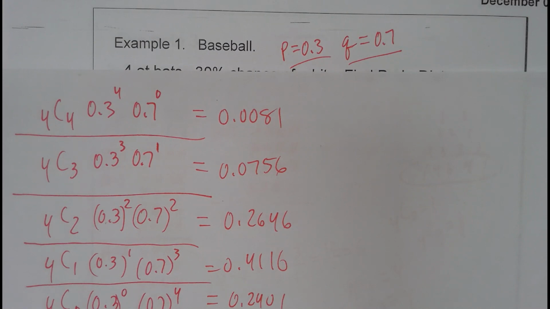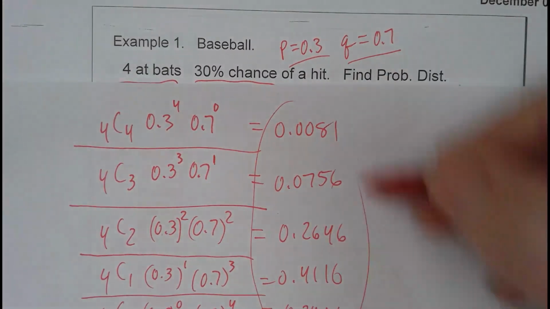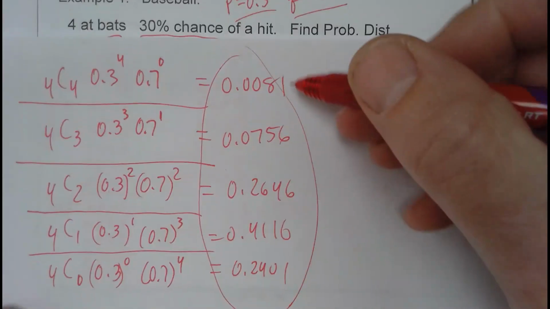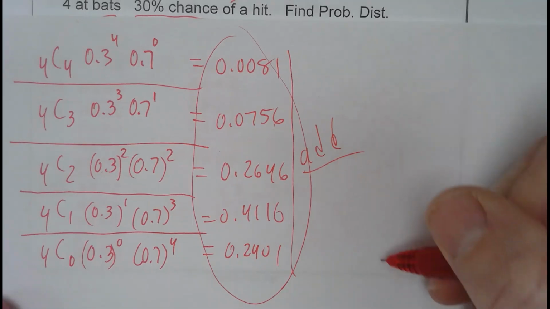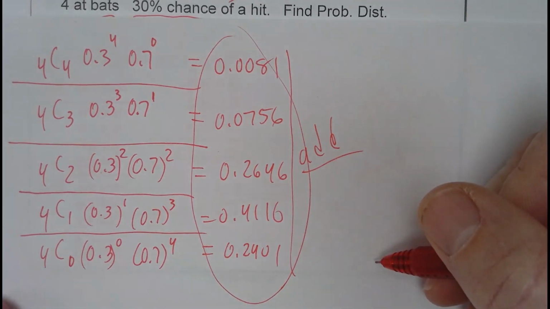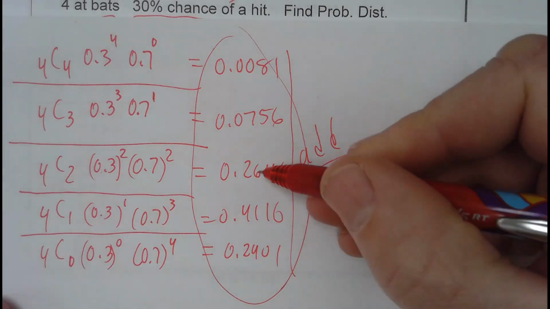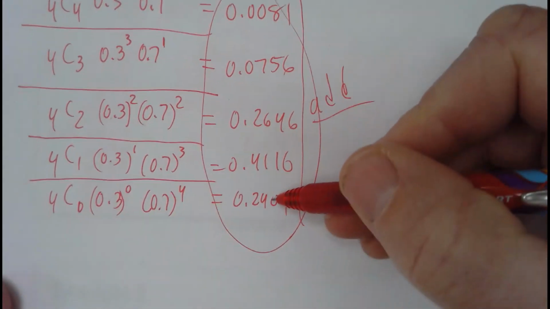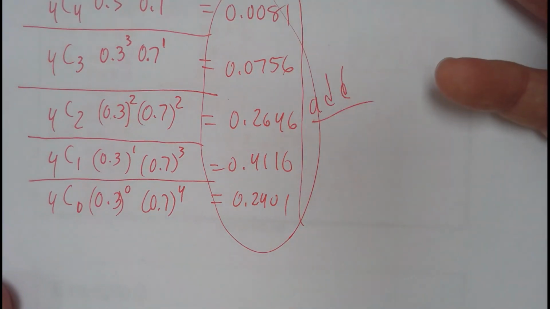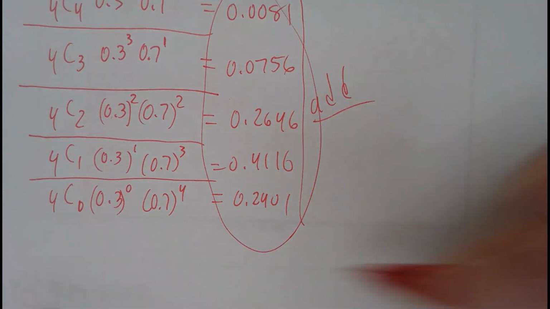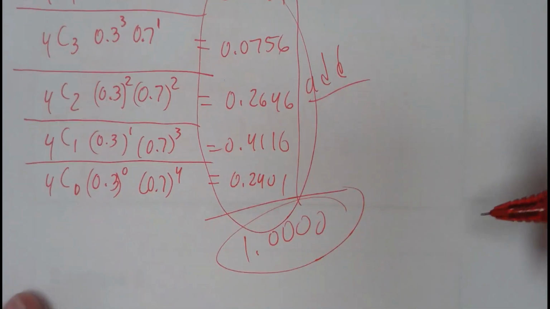It's repeated experiments, so this is perfect. These are how the probabilities are distributed. What would happen if I added all these together? Well, it should make 1, right? Because that's all the things that it can be. If I do that and that together, that's 50%. And then that and that and that would make another 50%. So it totals up to 1.0000, right? So that's your whole probability.